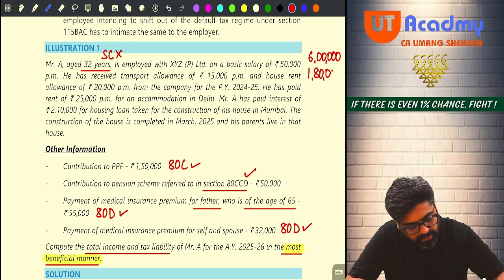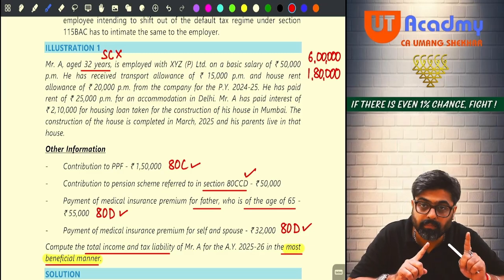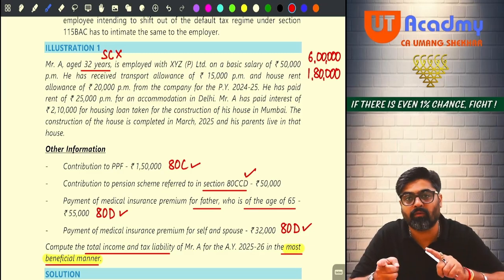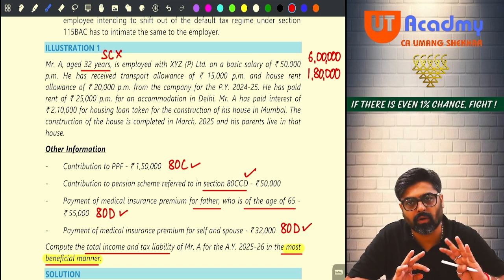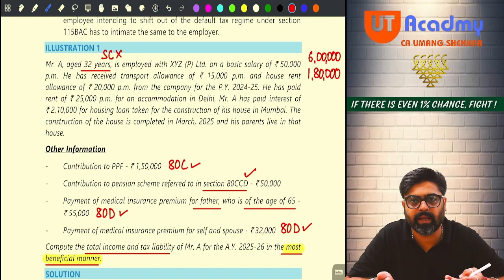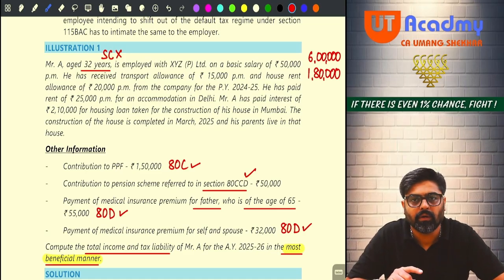If he was handicapped, then he would have got the exemption under 10 subsection 14 up to 3,200 per month. And see, if he would have followed 115BAC also, then also he would have got this exemption. So whether he is following 115BAC or not following 115BAC, he is going to get the exemption under 10(14) for transport allowance. But provided he is a handicapped employee, right? No? Okay.